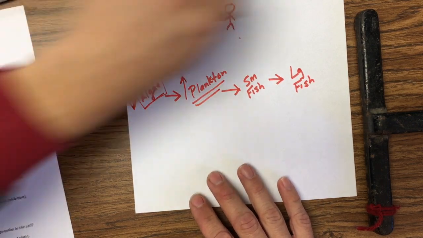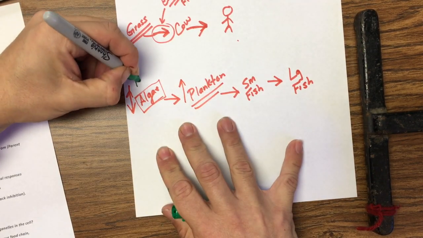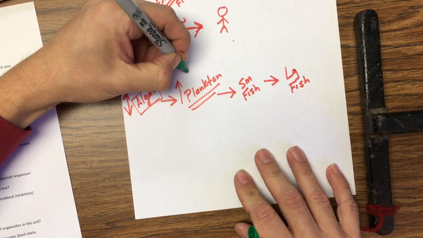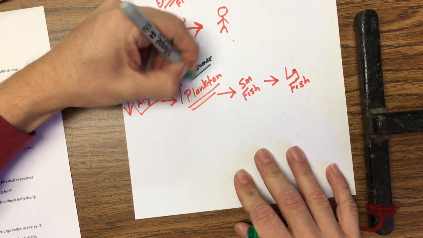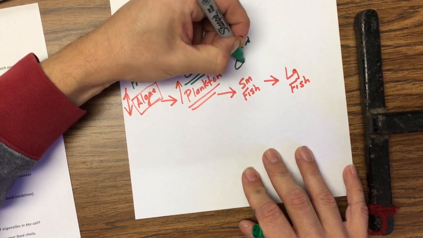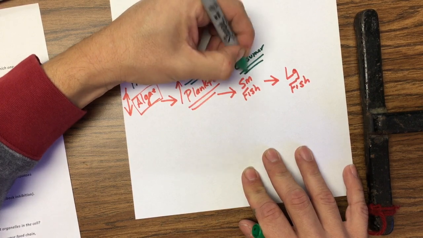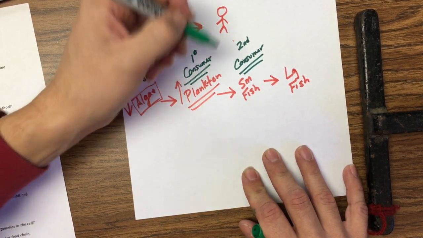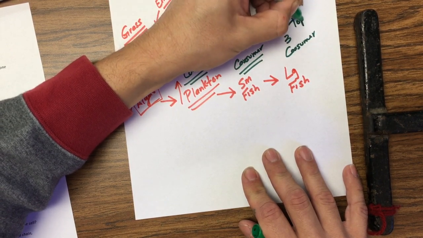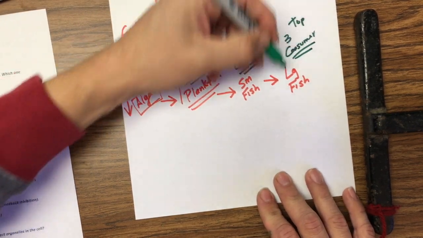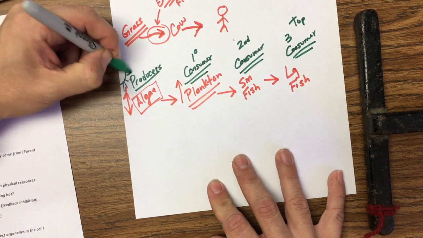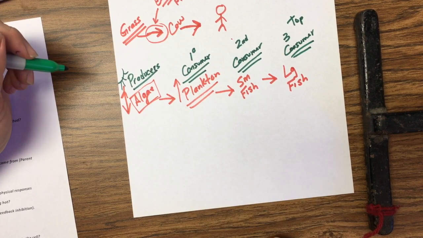Also, another big concept that you guys need to understand is plants are referred to as producers. The next one up is the consumer. And because it's the first consumer, they call it the primary consumer. This is the secondary consumer. What that means is they eat the primary consumers. And then the tertiary consumer, or the top consumer, is another one. Consumer just means that they have to eat to get their energy. Producers means they produce their energy. And so that's from our reading as well.